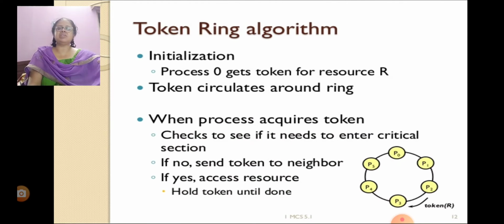Initialization: process 0, that is P0, gets the token for resource R. The token circulates around the ring. When a process acquires the token, it checks to see if it needs to enter the critical section. If it does not need to enter the critical section, then the token is passed to its neighboring process. Else, the resource is accessed and the token is kept until the processing is done.